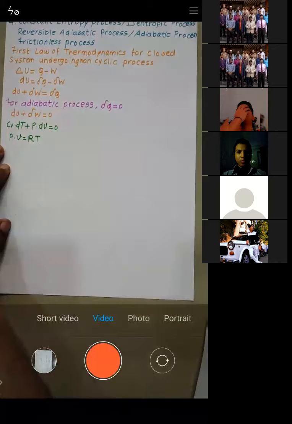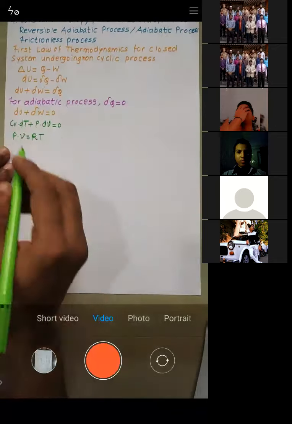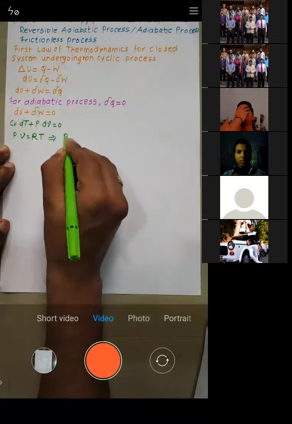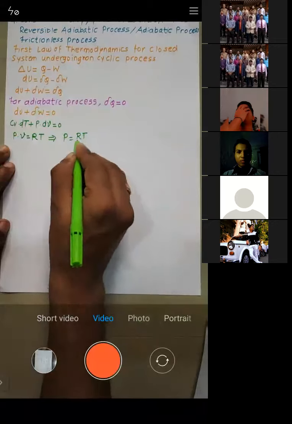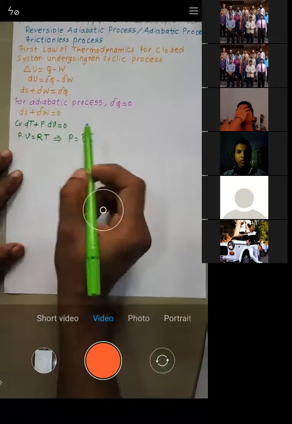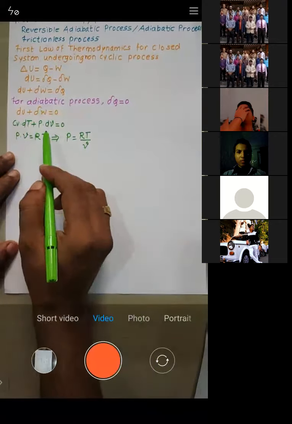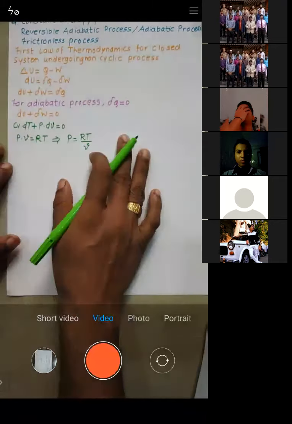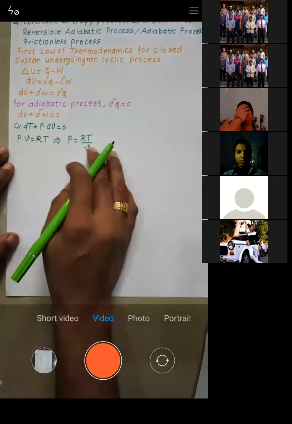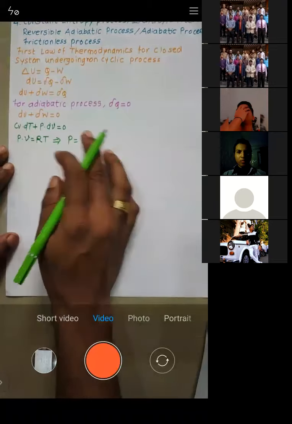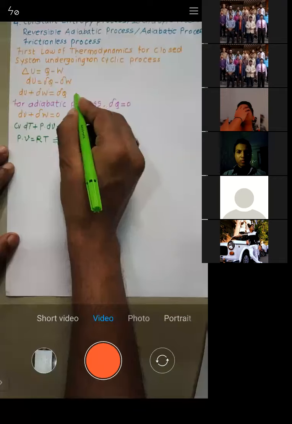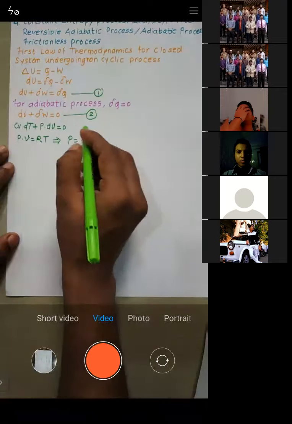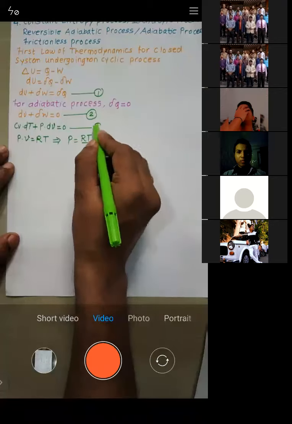From this equation, I'll write down the value of P. What is the value of P? P is given by RT by v. None of the formulas I have written as is, because these derivations have already been explained in the previous lectures. So P is equal to RT by v. Let this be equation number 1, this equation number 2, and this equation number 3.